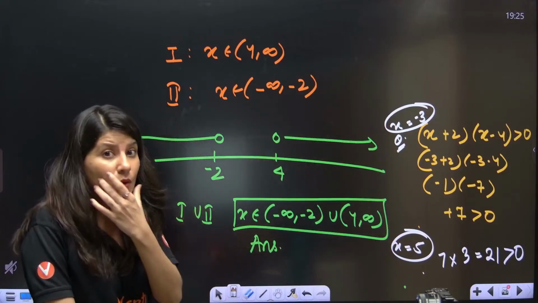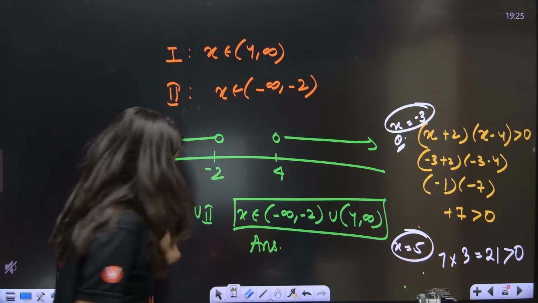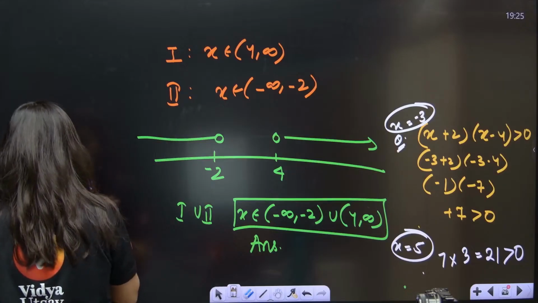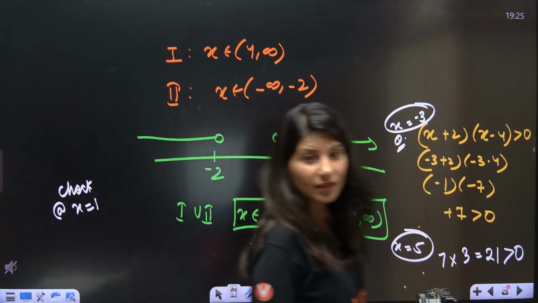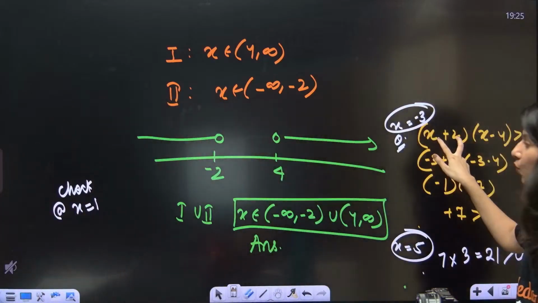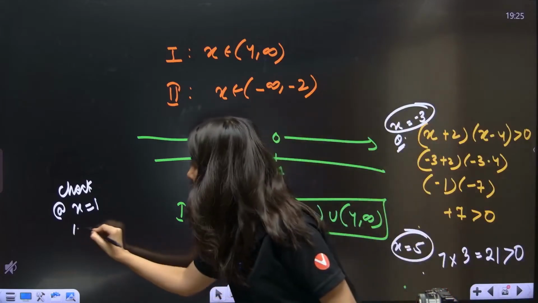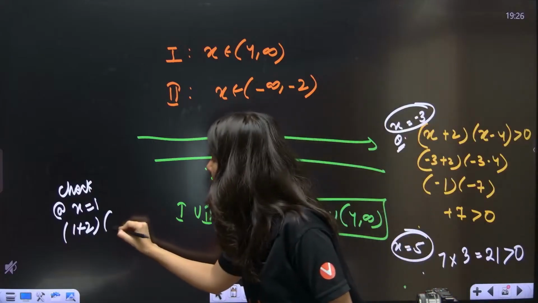Now, check for x equals 1. What is happening at x equals 1? Everybody. If you put 1 over here, 1 plus 2 is 3, and 1 minus 4 is minus 3.